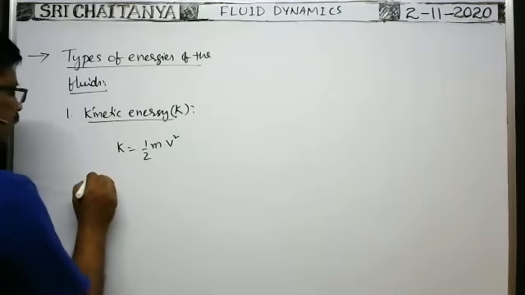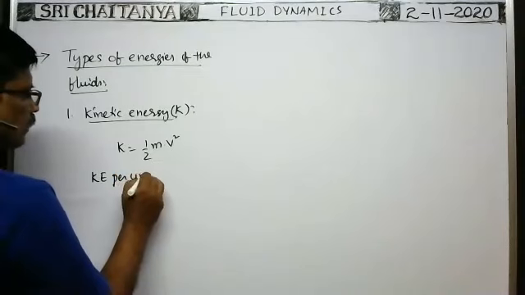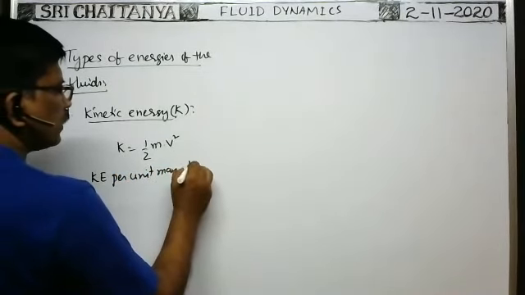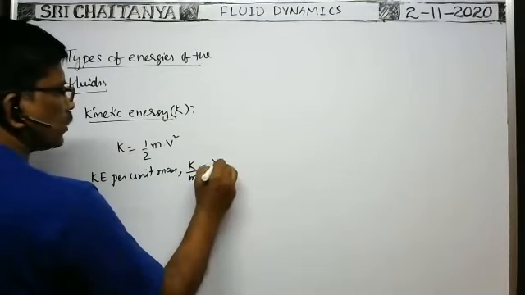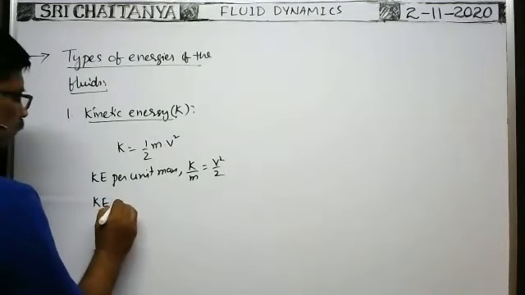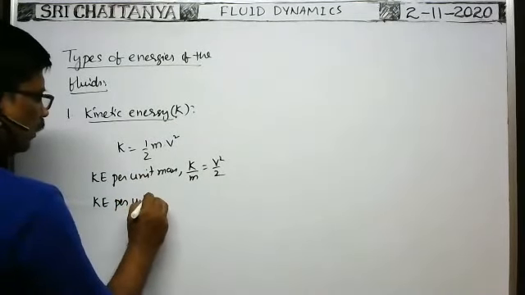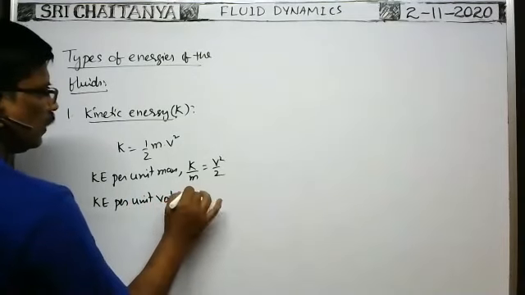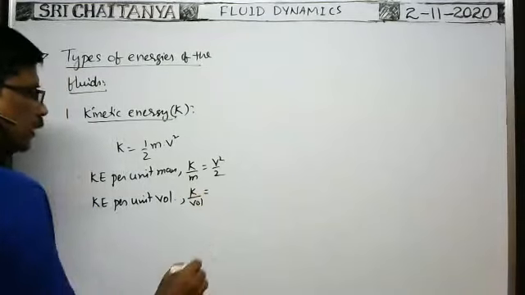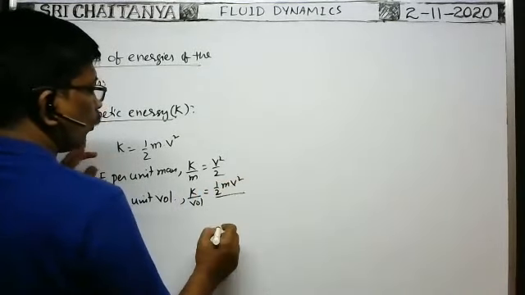Kinetic energy of the fluid per unit mass, K by m, is equal to v square by 2. Kinetic energy per unit volume of the fluid is K by volume, which is half m v square by volume.